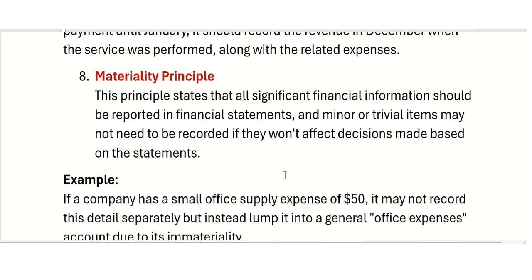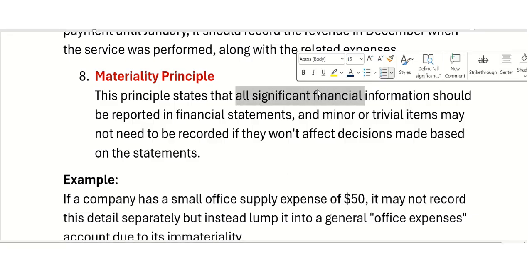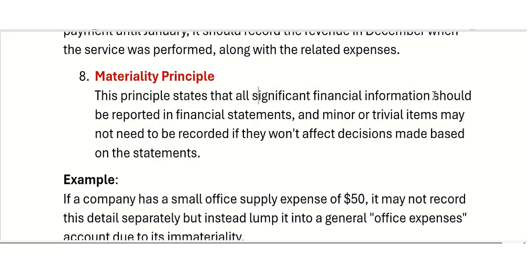which was generated. Materiality principle says that all significant financial information should be reported in the financial statement. Which information? Significant. All significant financial information. That is a very important part. And minor or trivial, meaning very small items, may not need to be recorded if they won't affect the decisions made based upon the statement.